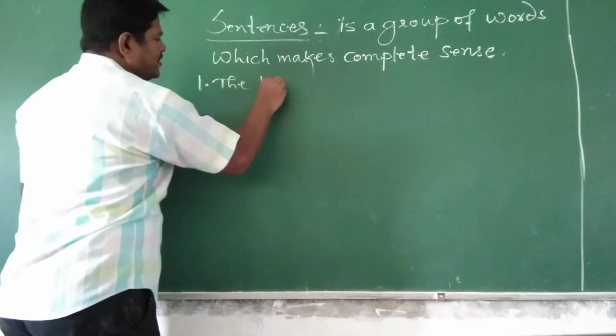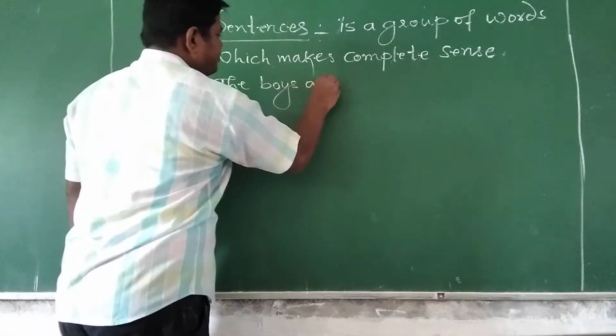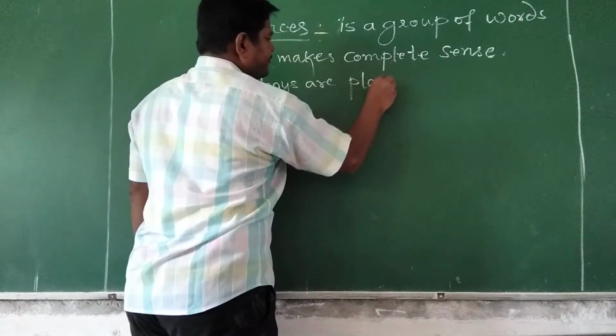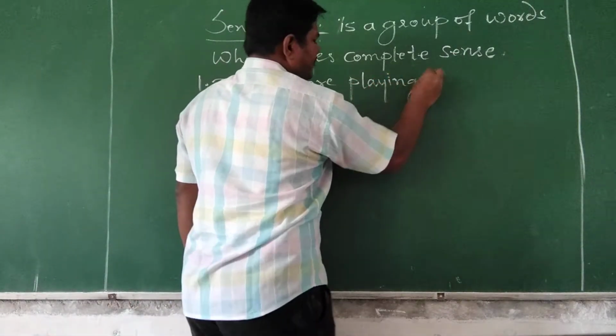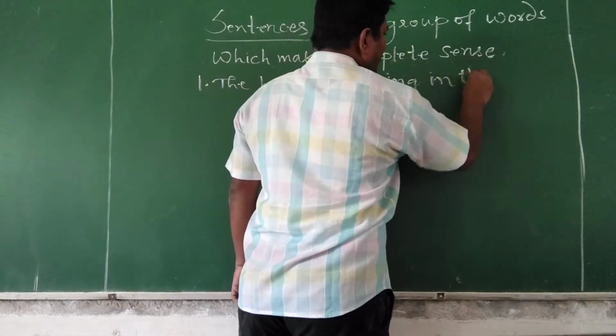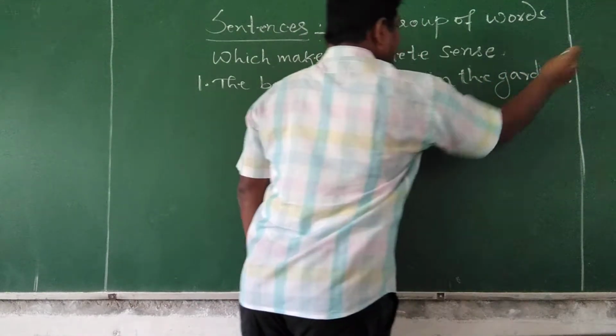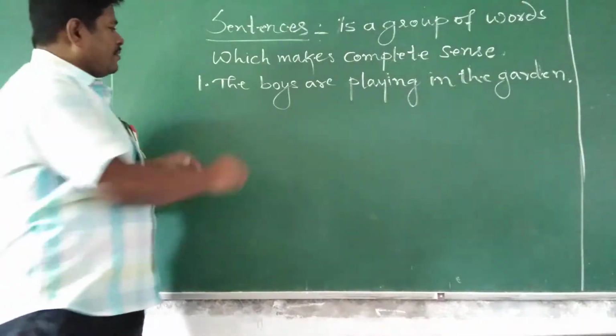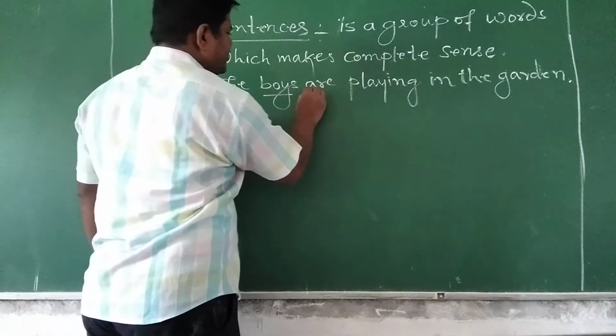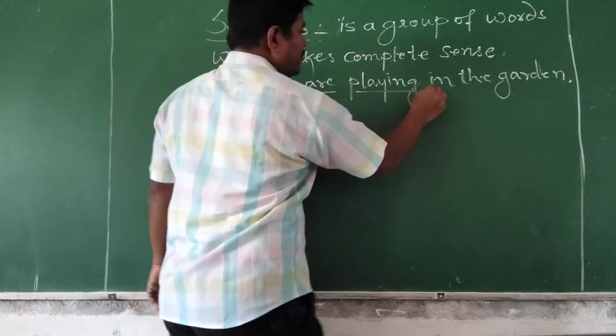The boys are playing in the garden. See this? The boys are playing in the garden. Okay? One word, boys, one word, are, one word, playing, in.